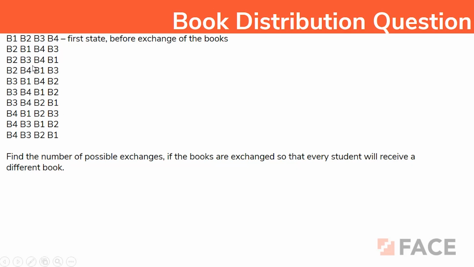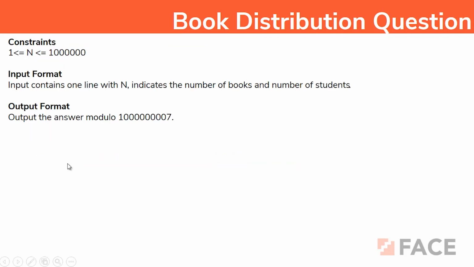If you look at the question, we have some 10 combinations of how the books can be arranged, right? For example, 1, 2, 3, 4, 5, 6, 7, 8, 9, 10. This is the combination that is given in the question itself. First state before exchange of books, it can be present in either of the forms. By the end, the student should not get the same book. For example, the first student will not get B1 again. You understood? That is how we will have to take the question.